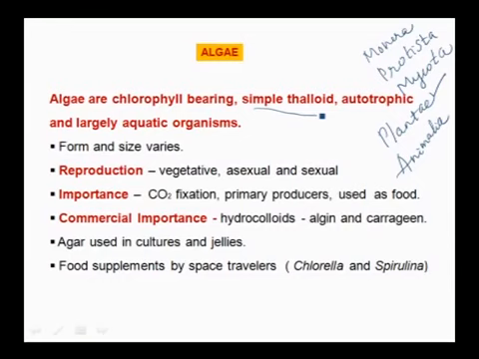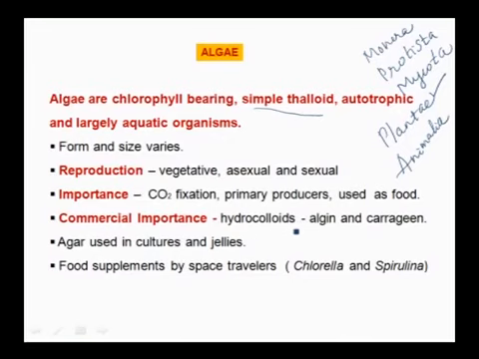Next, how are these algae important? They are very much important in carbon dioxide fixation. Almost 50% of carbon dioxide is fixed by these algae. Then these are the primary producers for many aquatic animals and they are also used as food. And these algae also have commercial importance.